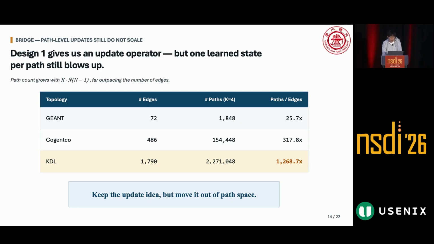For KDL, the gap becomes even more extreme. The number of paths is 1,268 times the number of edges. So with design one alone, the computation required to maintain all these path-level states can still be too expensive on large networks. The update-based idea is promising, but we need to move it out of the path space.